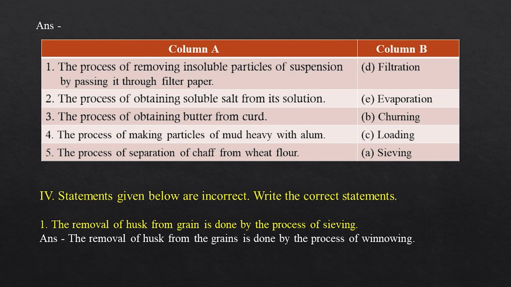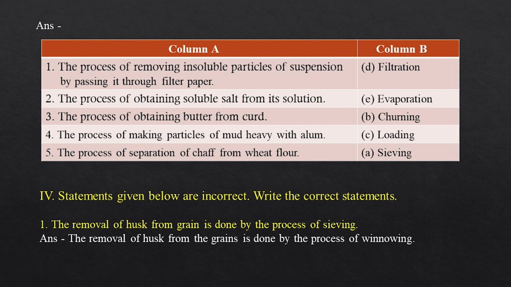Column A and B. 1. The process of removing insoluble particles of suspension by passing it through filter paper. D. Filtration. 2. The process of obtaining soluble salt from its solution. E. Evaporation. 3. The process of obtaining butter from curd. B. Churning. 4. The process of making particles of mud heavy with alum. C. Loading. 5. The process of separation of chaff from wheat flour. A. Sieving.